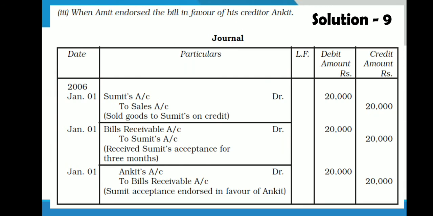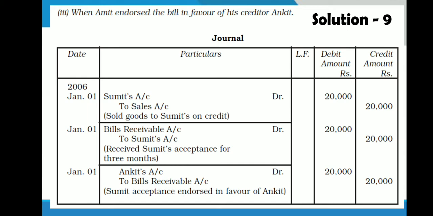Let us see the third case, in which Amit endorsed the bill in favor of his creditor Ankit. So this is the case of endorsement of bill. First two entries as usual, Sumit to sales 20,000, bills receivable to Sumit 20,000. Now on January 1st, Amit has endorsed his bill to Ankit.